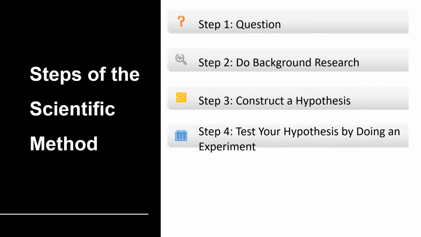You conduct a fair test by making sure that you change only one factor at a time, while keeping all other conditions the same. You should also repeat your experiment several times to make sure that the first results were not just an accident.